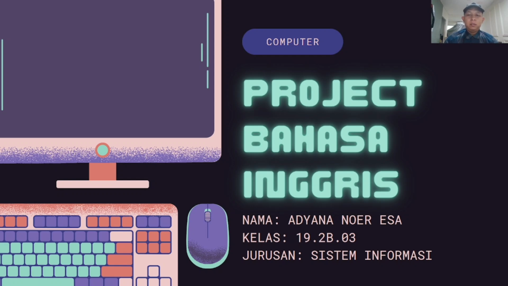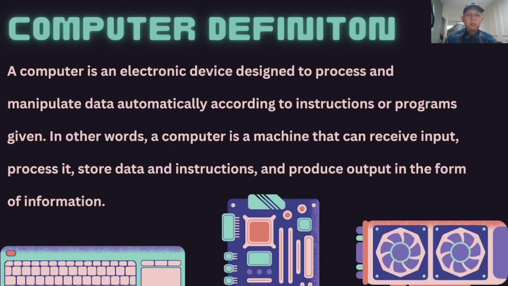Okay, computer definition. A computer is an electronic device designed to process and manipulate data automatically according to instructions or a program given.